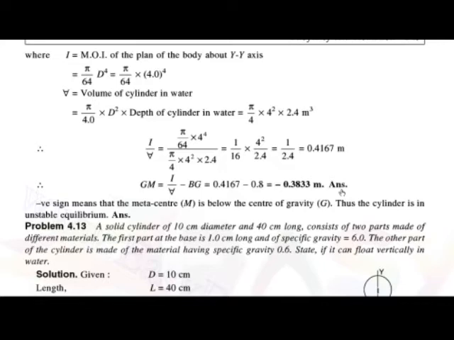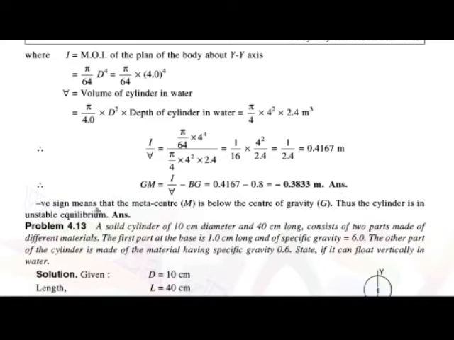So pi by 4 into 4 square into the depth 2.4 is the volume of the cylinder in water. So the value of I, the moment of inertia of the body, upon the volume of the cylinder in water is equal to 0.4167.